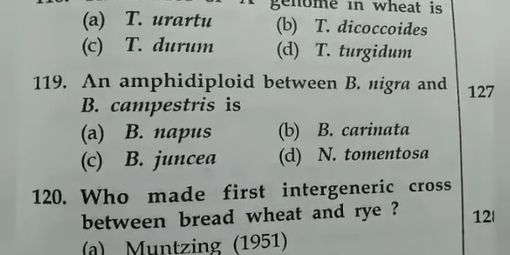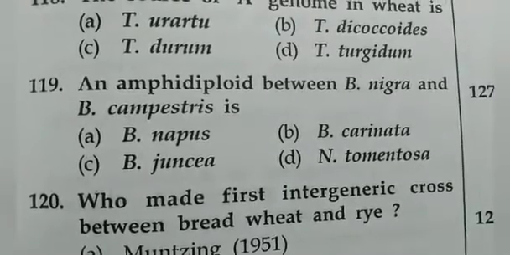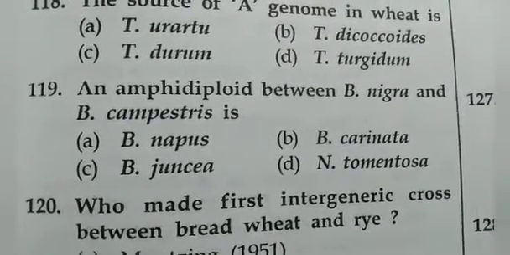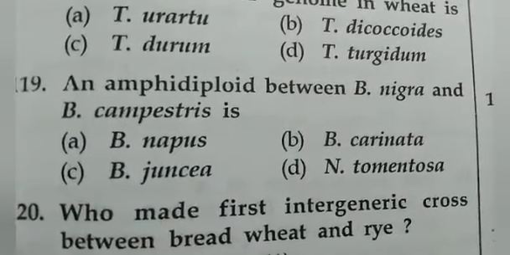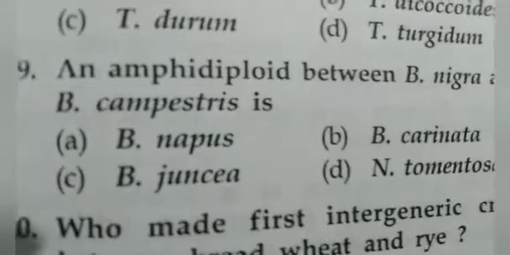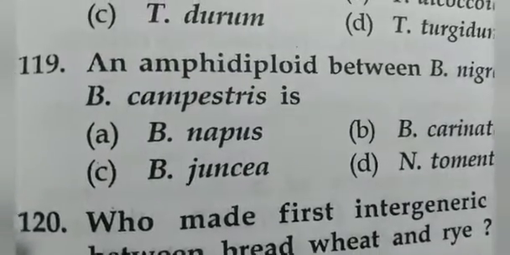An amphidiploid between B. nigra and B. campestris is B. juncea.